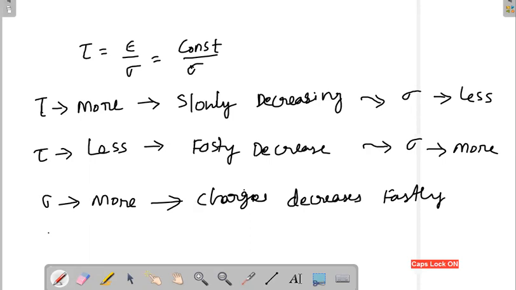If the conductivity is less, the charge is not able to go outside. Anyway it will go, but not at a faster rate, very slowly it will go. So charges decrease slowly.